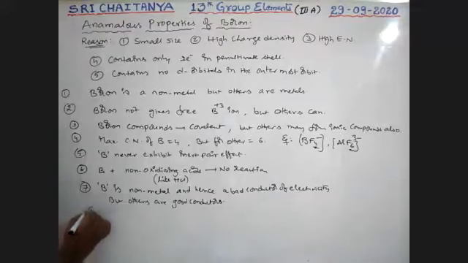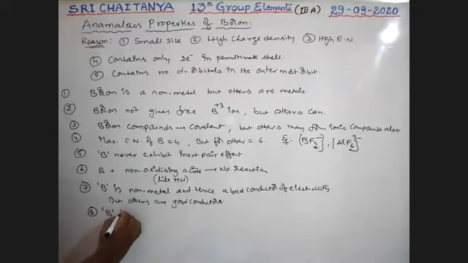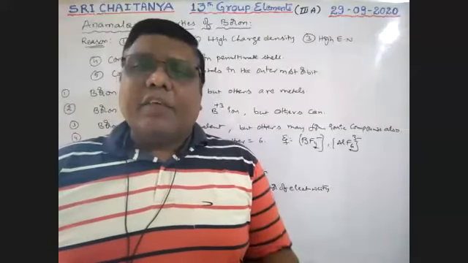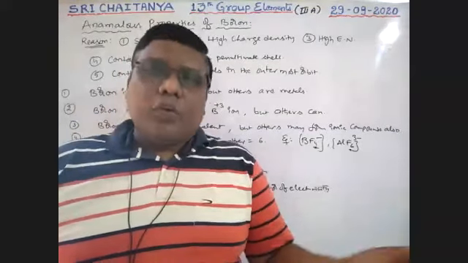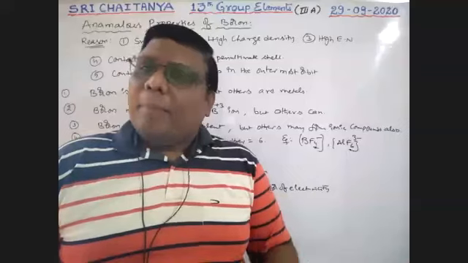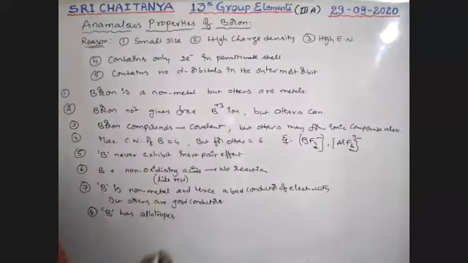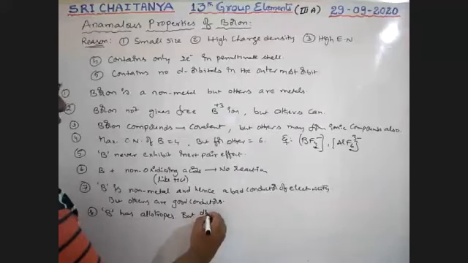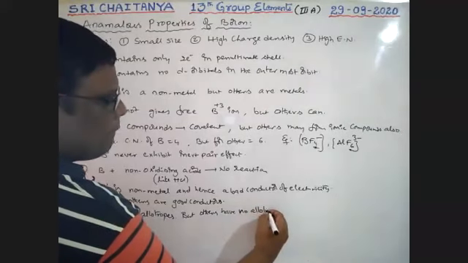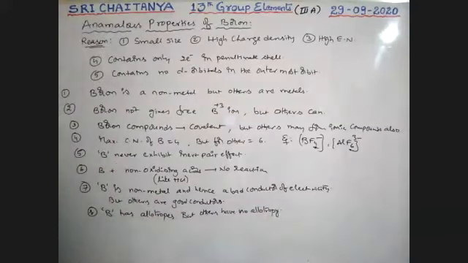Next, boron has allotropes. Allotropes means existence of an element in two or more physical forms but chemically identical. Boron has crystalline allotropes, and amorphous allotropes are available. But others have no allotropy. It is also an important point, boys.